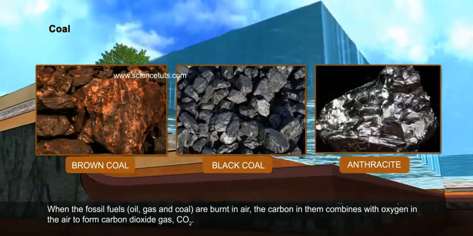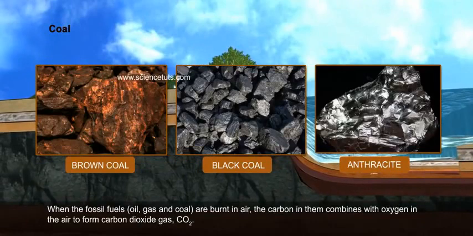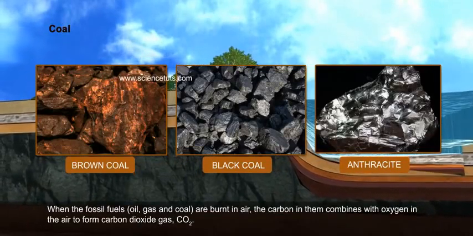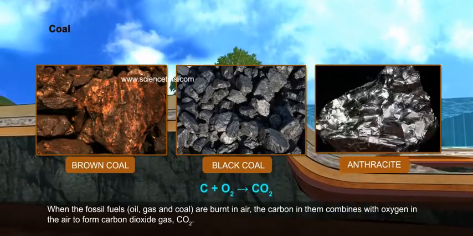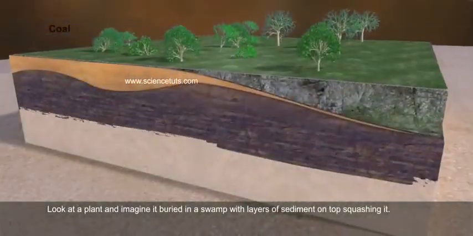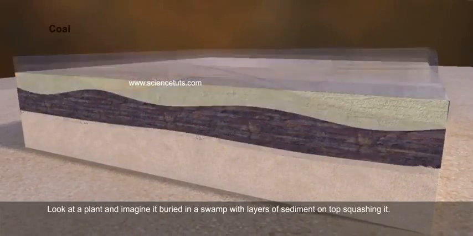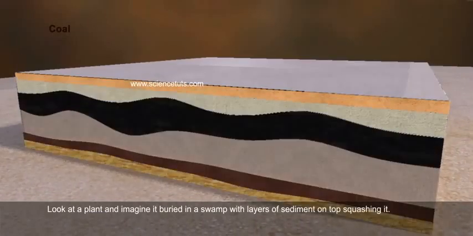When the fossil fuels, oil, gas and coal are burnt in air, the carbon in them combines with oxygen in the air to form carbon dioxide gas, CO2. Look at a plant and imagine it buried in a swamp with layers of sediment on top squashing it.